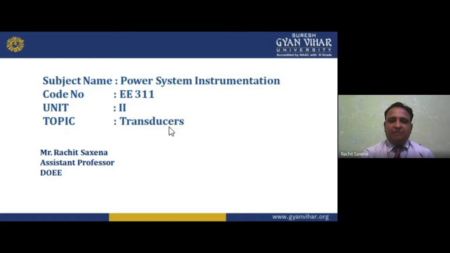That is the power system instrumentation. Code is EE311, and unit is second. Means unit second is going on, and the topic is transducers.